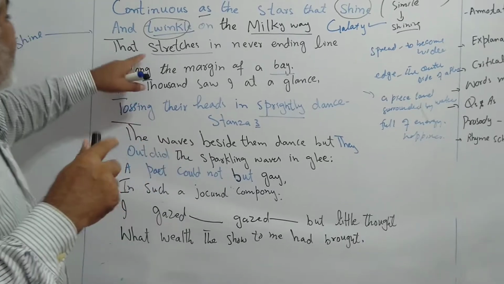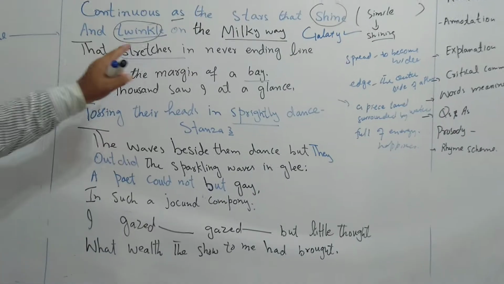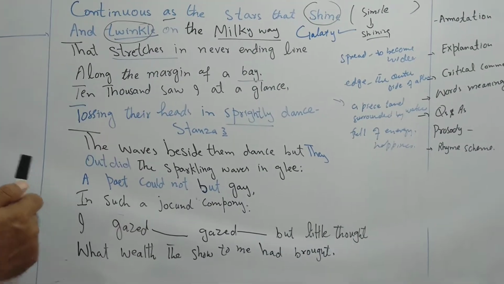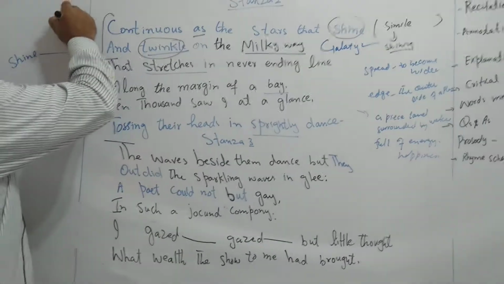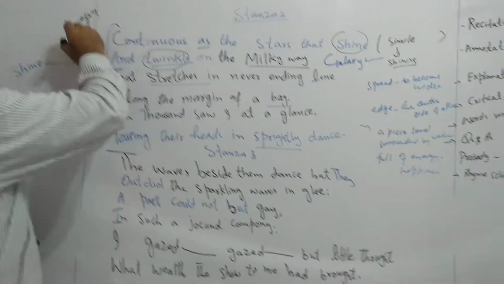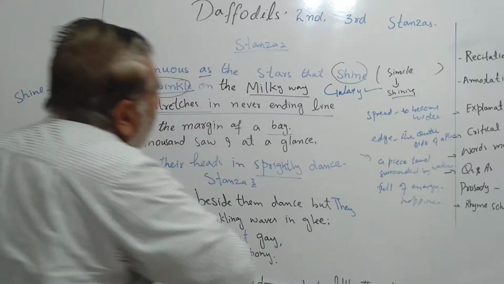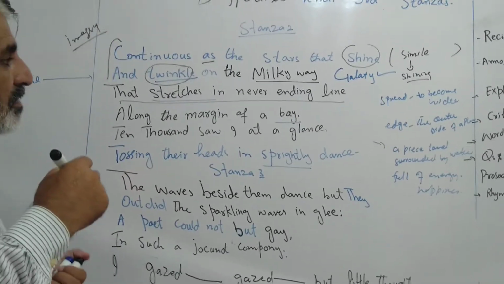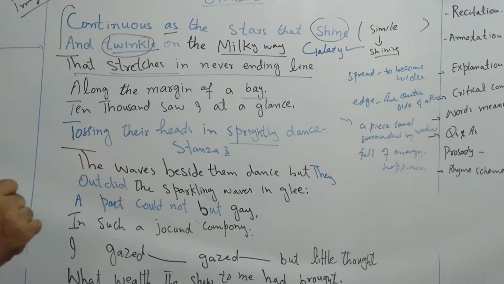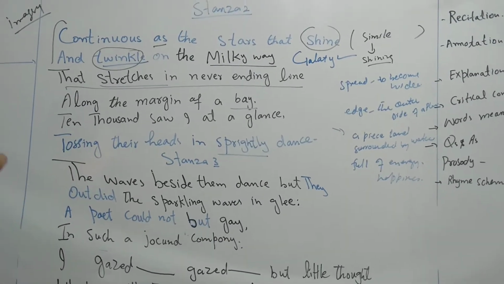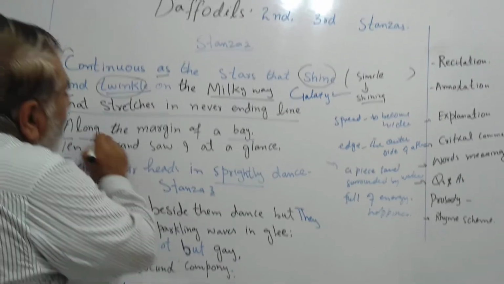The next one is continuous as the stars that shine and twinkle on the Milky Way. So you can see imagery is here. That stretches in a never-ending line. Again, very good imagery. And we are told about the situation, about the position, about the imagery. So here the poet clarifies his concept along the margin of a bay.